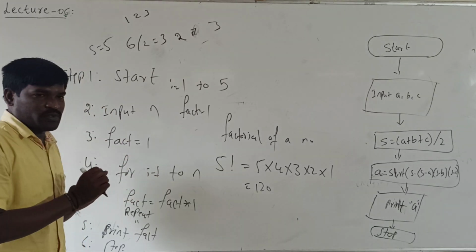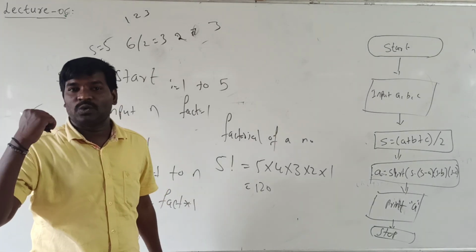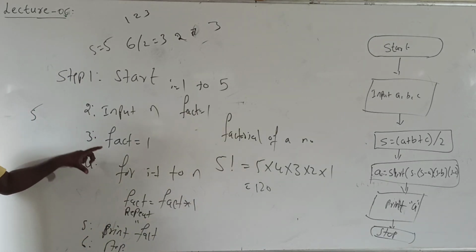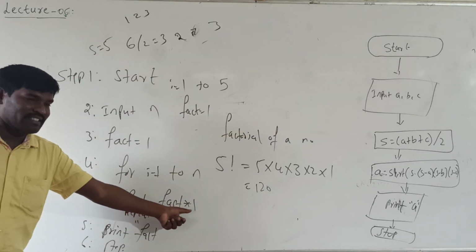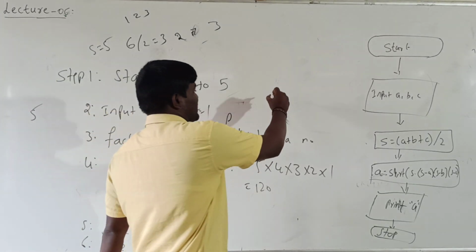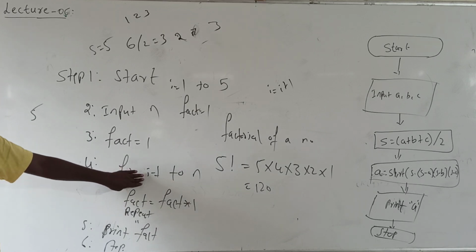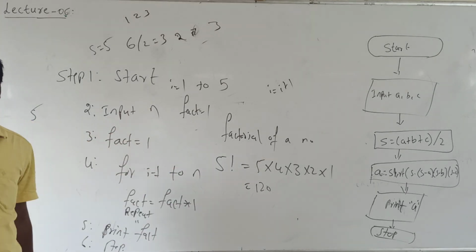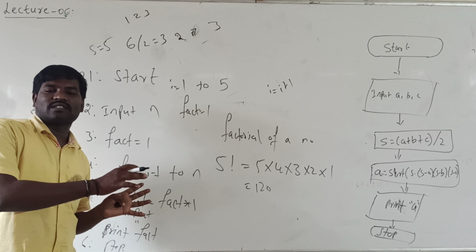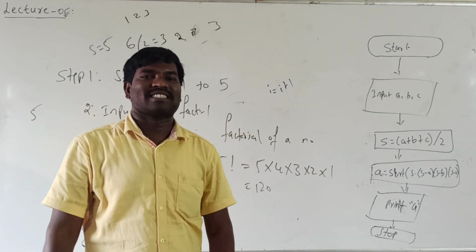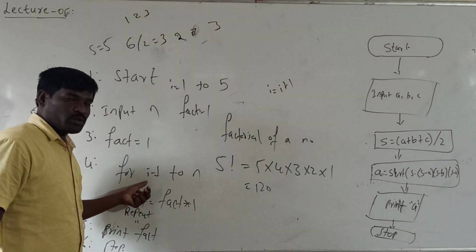Initially I value is 1, so how does I become 2? By default, once the statement is executed, in the syntax I say that I is equal to I plus 1. So automatically I becomes 2 in the algorithm, because algorithms cannot be executed in the system. It is just like a procedure. Next I becomes 2.